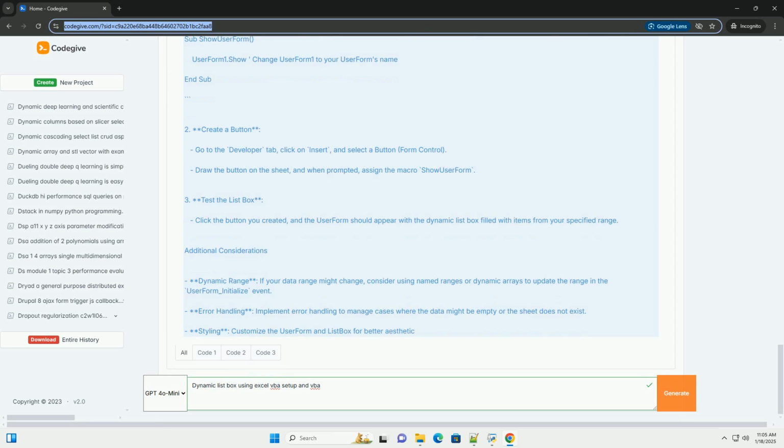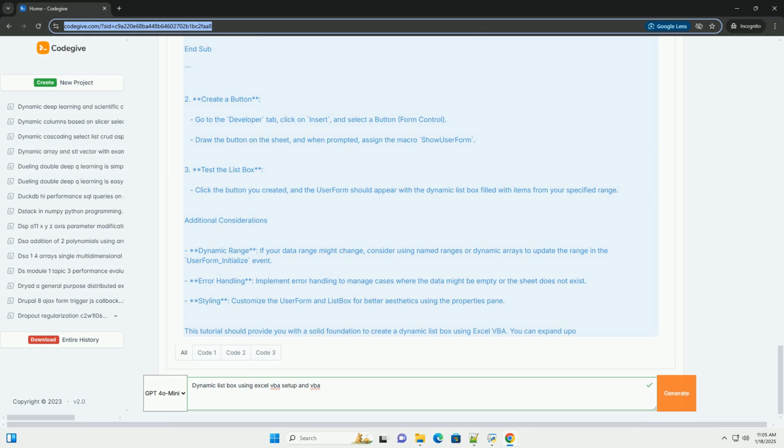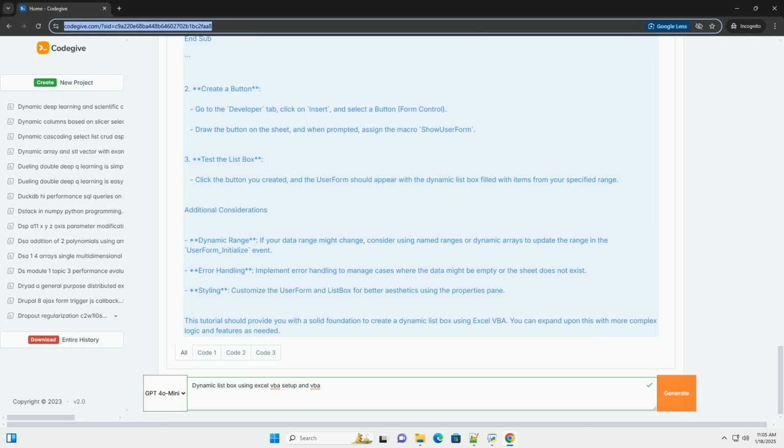Step 2. Create a user form with a list box. 1. Insert a user form. Click on the Developer tab. Click on Visual Basic to open the VBA editor. In the VBA editor, right-click on any of the items in the Project Explorer pane, go to Insert, and select User Form.